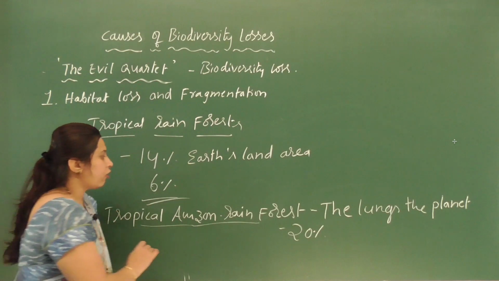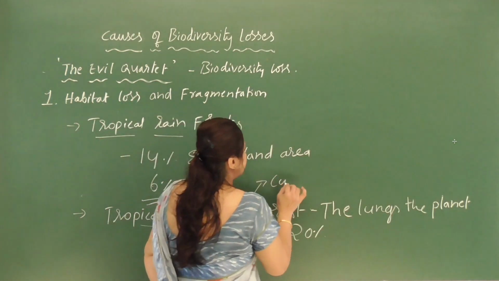Okay, but this tropical rainforest is cut and cleared now.